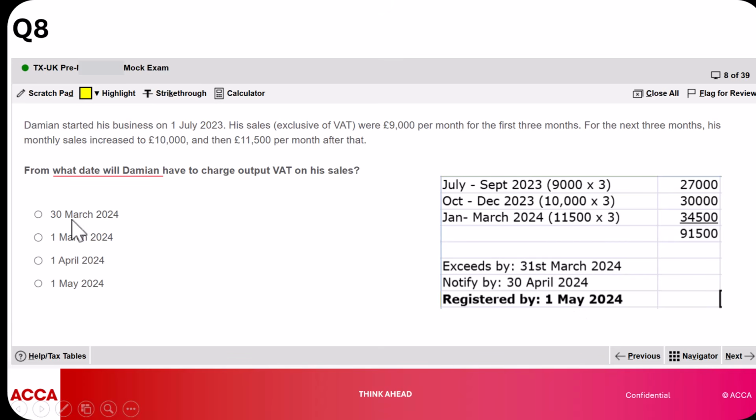I could immediately know 30th of March is wrong because it's not at the beginning. Registration always happens on the first of a month. All right. So especially when you're using the historical registry, the history test, you do appreciate that this would be the first of a month. Okay, and therefore, I would automatically have removed A and try to debate around the other three if you are not sure of what to do.